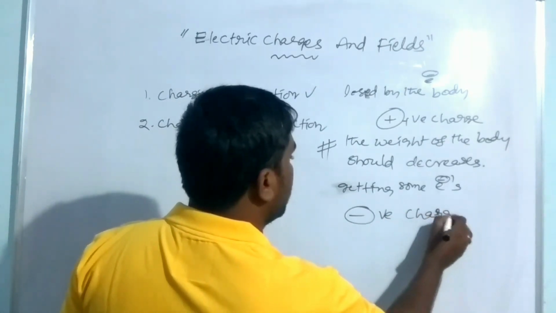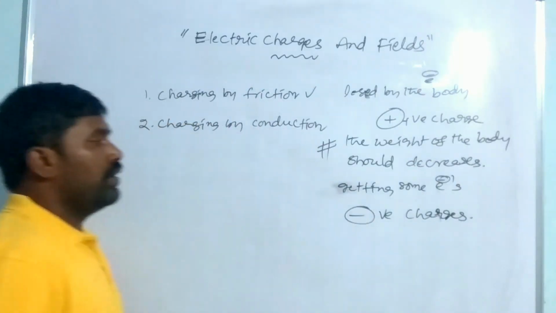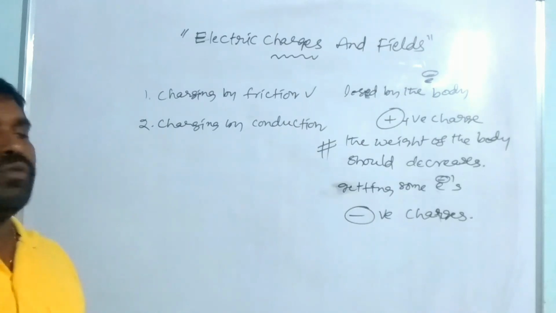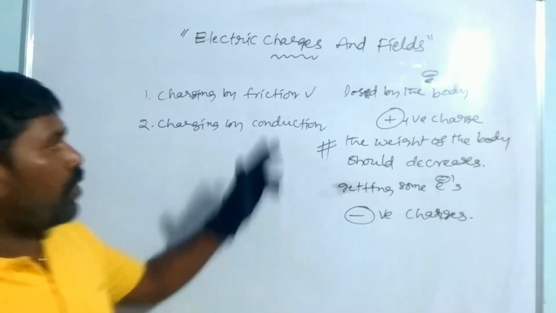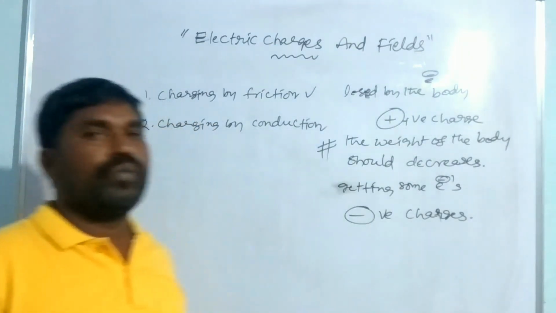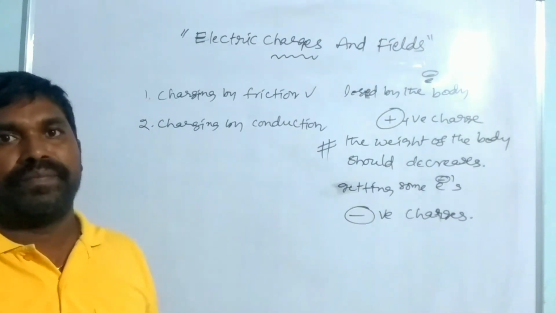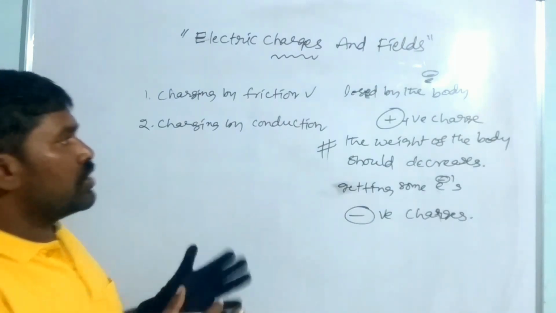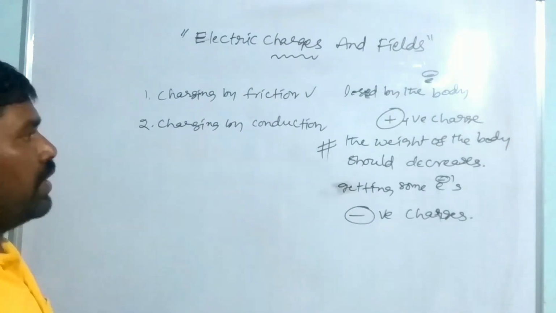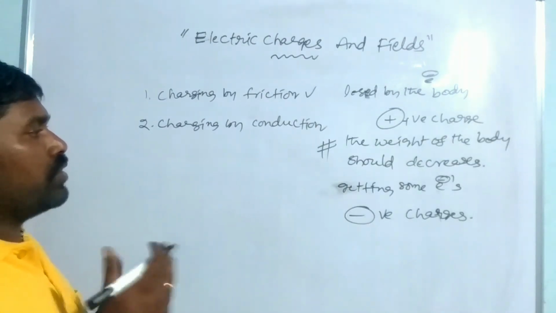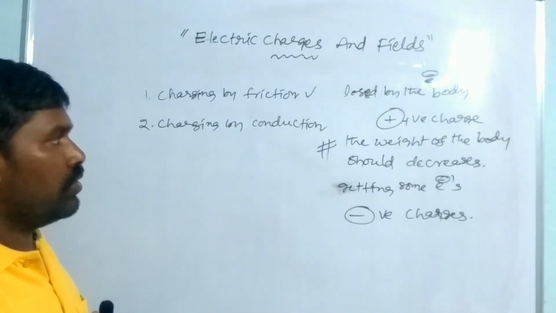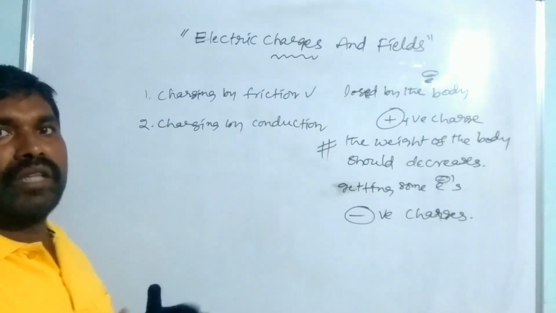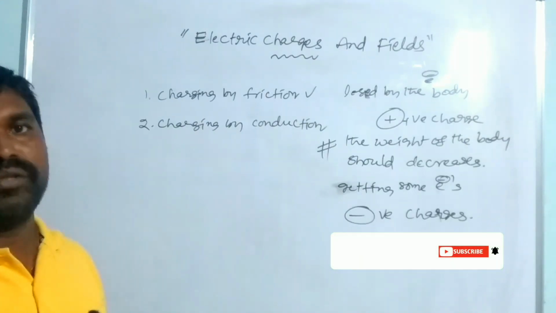Whenever a body gains some electrons, it is said to be a negatively charged body. If the body loses some electrons, it is said to be a positively charged body. So this is the process: we have to transfer the charges from one body to another body. How long will it take? Until the number of positive and negative charges is equal. At that time, the electrons will be transferred from one body to another.